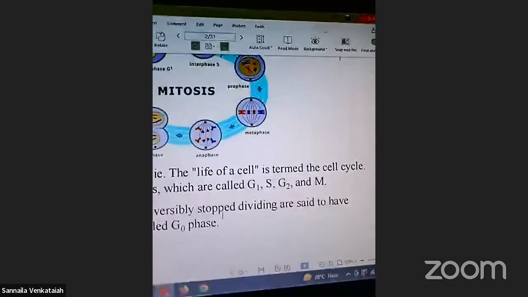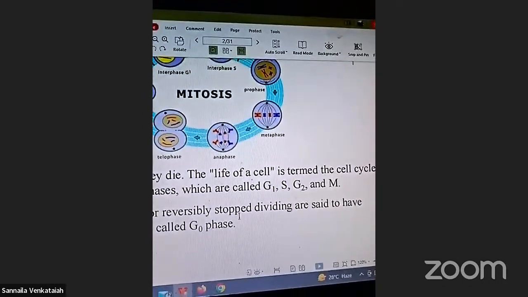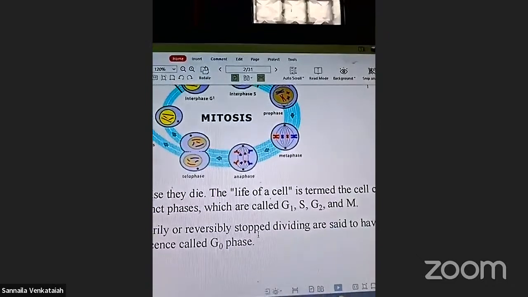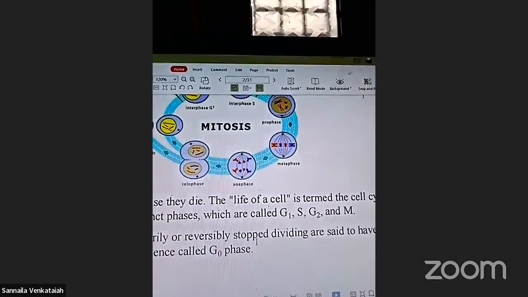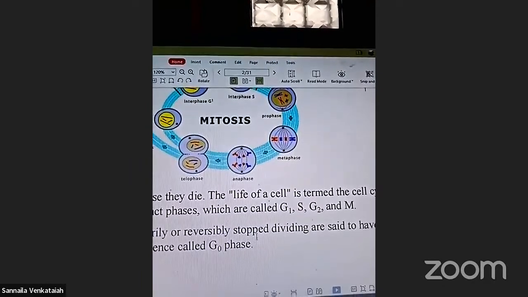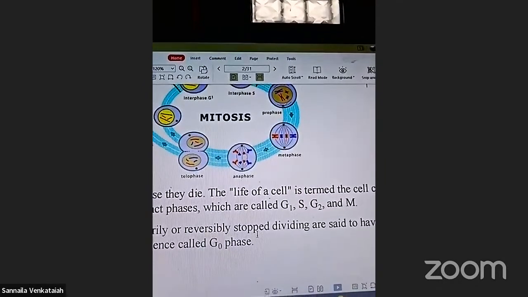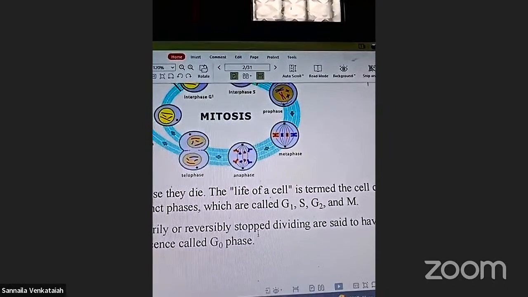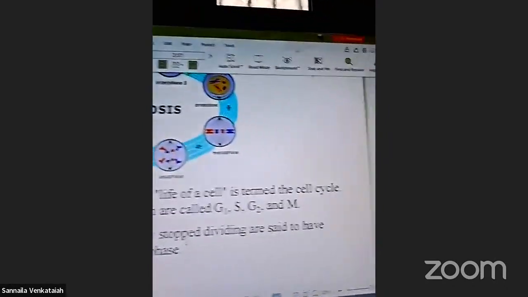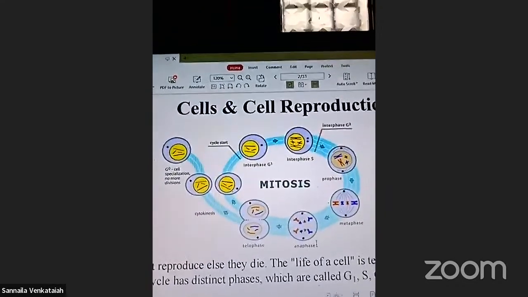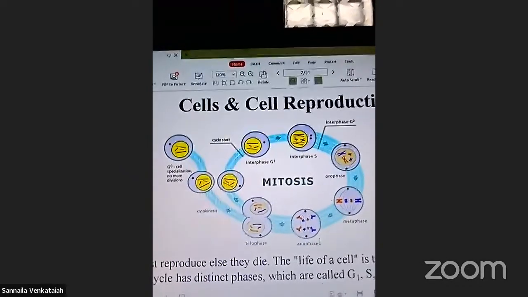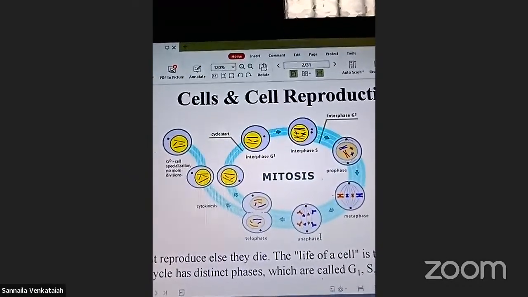The whole cell completes and reproduces. Then they die; the life of a cell is the cell cycle. The cell cycle has distinct phases, called G1 phase, S phase (synthesis phase), growth phase, G2 phase, and M, the mitotic phase. These are the specifications of the cell and cell reproduction, right?